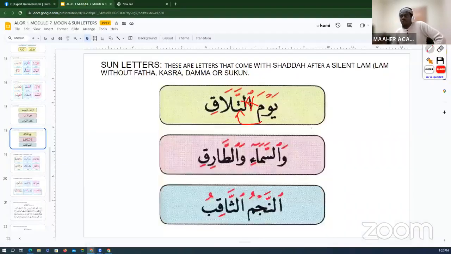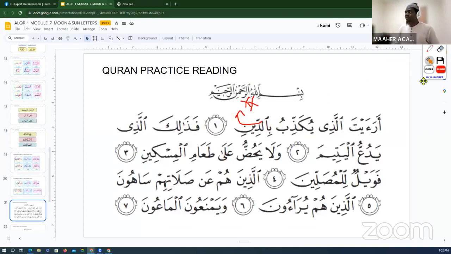And so we're going to end the session with a quick recitation of Surah Al-Ma'un, and you will see how I apply the rules of Lam al-Shamsiyya and Lam al-Qamariyya in it.